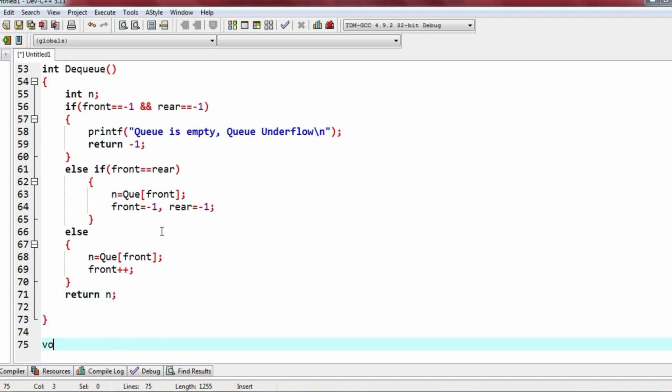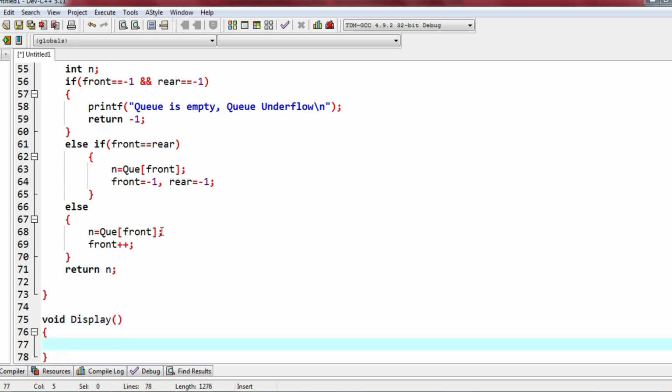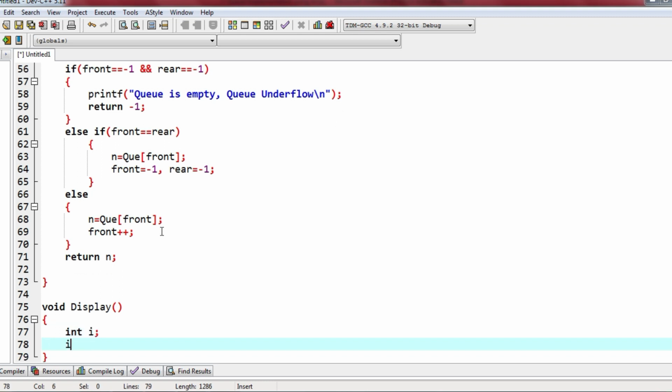Now we will write a display function. For the display function also we need just one variable i, and then we will check if front equals to -1 and rear equals to -1.